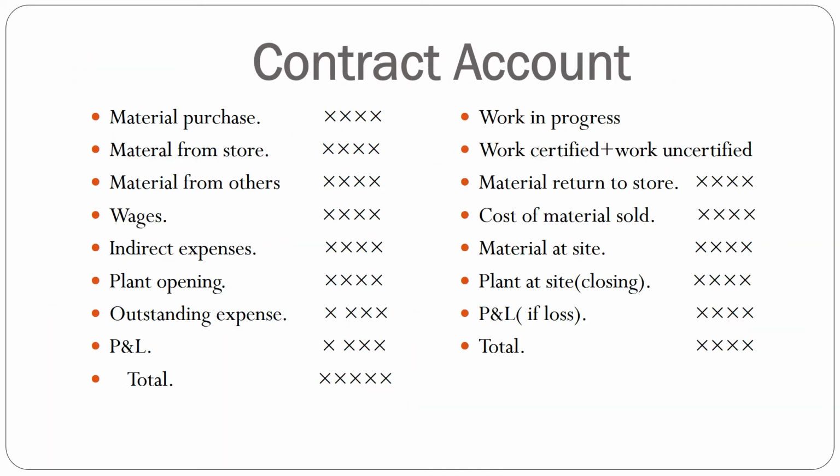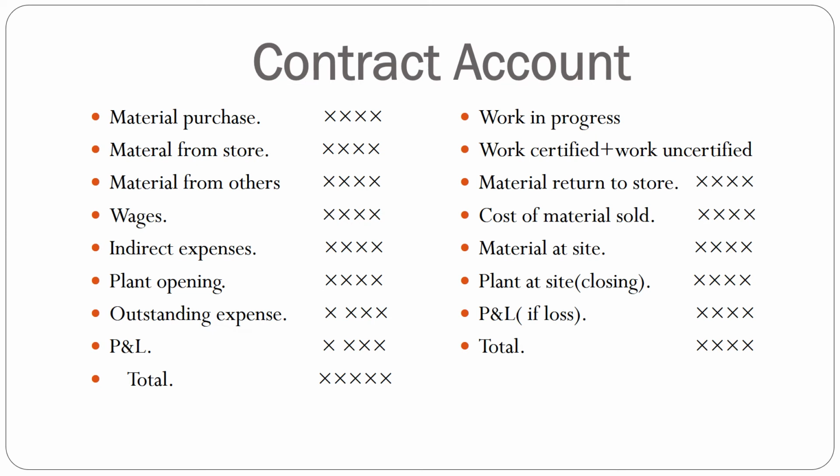Here you can see a format of a contract account. In a contract account, we have to debit all direct expenses, indirect expenses and the assets introduced in the contract. Here you can see the items used on the debit side: material purchased, material from store, material from others, wages, indirect expenses, plant opening and all outstanding expenses.